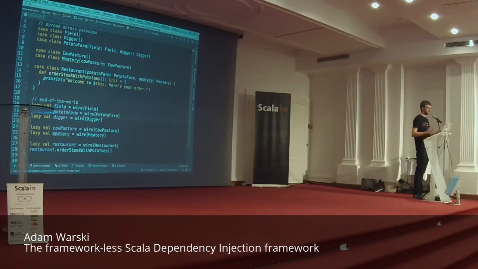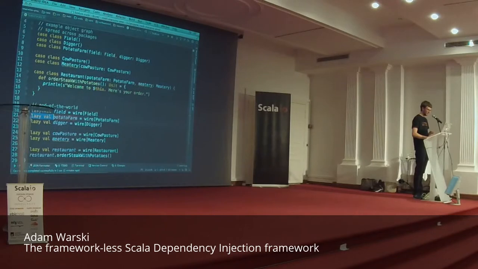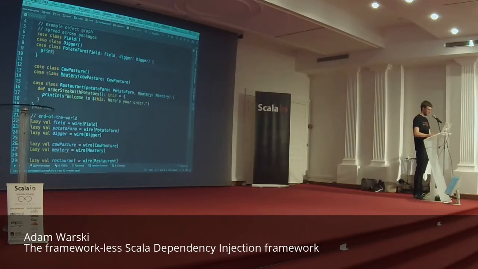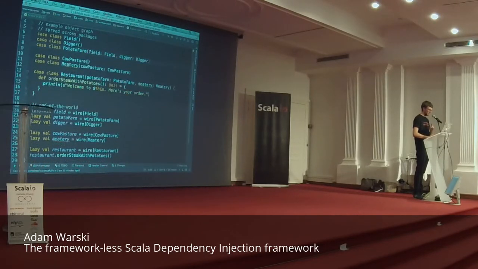There's only one of them because it's a val, right? And you can check that if we add the print line here. Yeah, you can add the print line. Wait. Not first. I need to add the second dependency. So yeah. So to actually see that it is a singleton, we need to use some dependency twice. So yeah. So let's say, for example, that we have cows which eat potatoes. So we will add potato farm parameter to our cow pasture, right? So now cows require potatoes, okay?